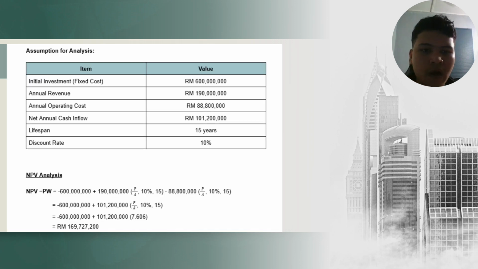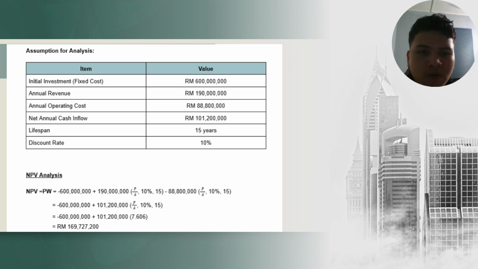And after we tabulate all of it, we will get this table, which shows our initial investment will be 600 million, and our annual revenue will be 190 million. Annual operating cost will be 88 million, and for our net annual cash flow we just subtract the operating cost from the revenue, so we will get 101.2 million.